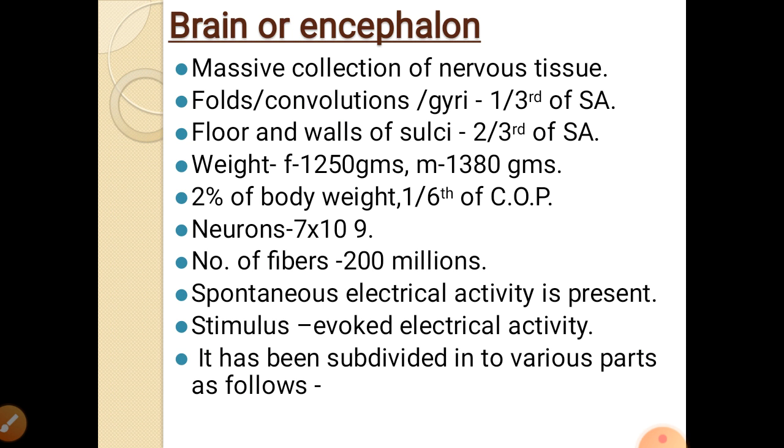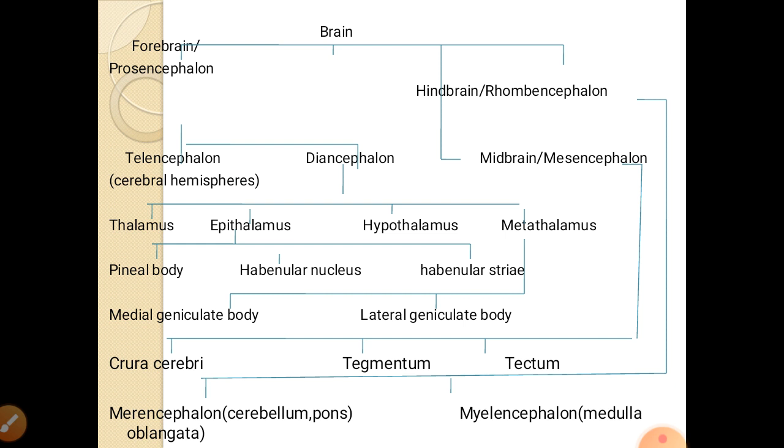This brain has been subdivided into different parts as follows. This brain is divided into forebrain, midbrain and hindbrain. Forebrain is also called prosencephalon. The forebrain is divided again into two, that is telencephalon and diencephalon. Telencephalon includes the two cerebral hemispheres, which are the largest part, and the diencephalon is divided into thalamus, epithalamus, hypothalamus and metathalamus.